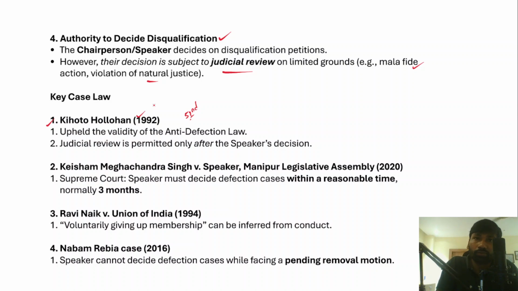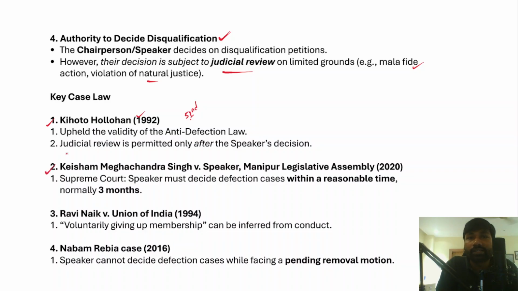Right, so not before the speaker's decision, because the final authority to decide disqualification is the speaker or chairman. Therefore, the Supreme Court clearly held that judicial review is permitted only after the speaker or chairman has taken a decision regarding the disqualification of a member. So this is the first very important case.